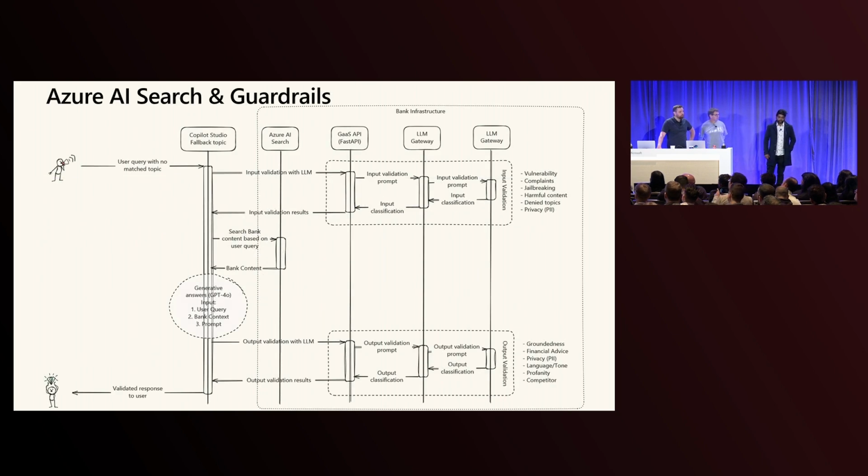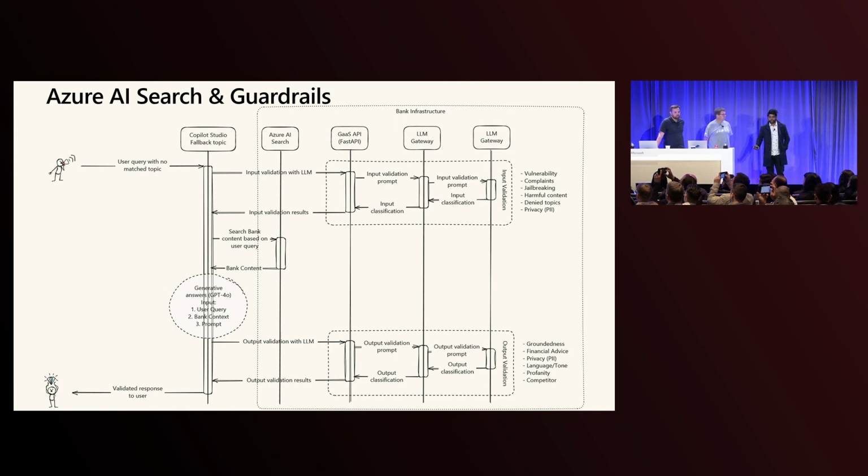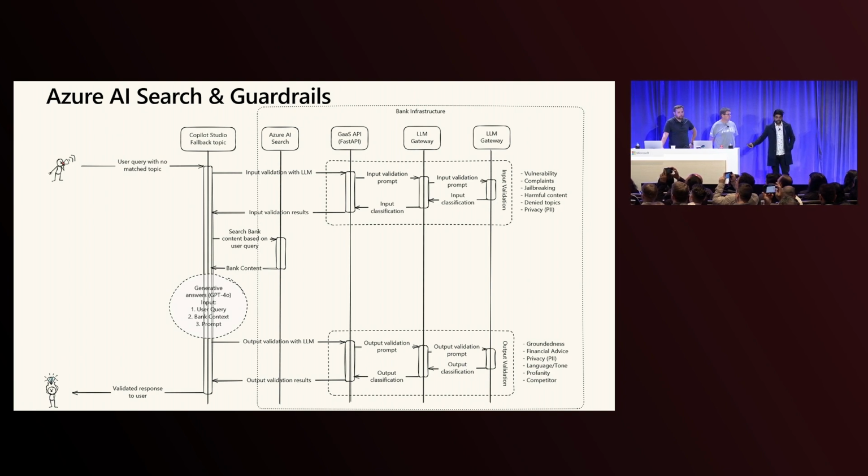Now, the slide I'm showing is only a small part of Copilot Studio. In CPS, Copilot Studio has a fallback topic, and on the right side is all the bank infrastructure, where we're doing a whole lot of RAG solution as well. What this tells us is that CPS, Copilot Studio, is actually a really small part of our CEBA chat platform. All the backend calls happen into our system, allowing the customer experience to be really enhanced and enriched.